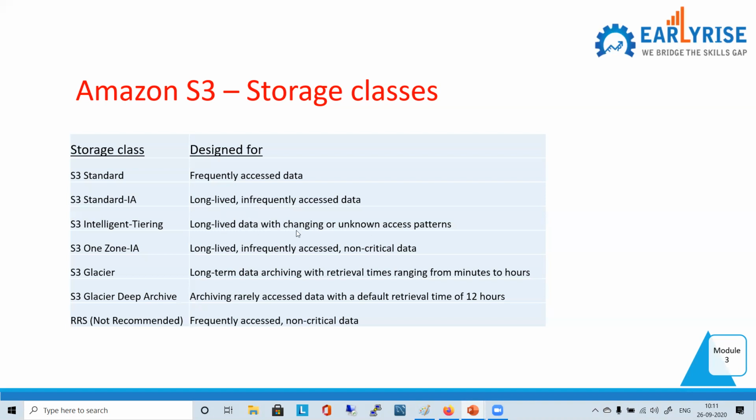Just look here. You have long-lived data, right? There is no option to delete it. Now, the pattern you don't know. You don't know means what? You have to pay. We are going to access this. You have no choice. What will you do? You'll put it in standard, correct? If you don't know the access pattern and you know that this is long-lived data, and definitely some data are frequently accessed, that is for sure.